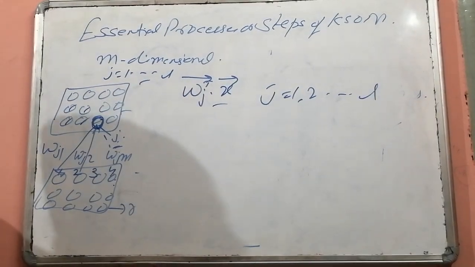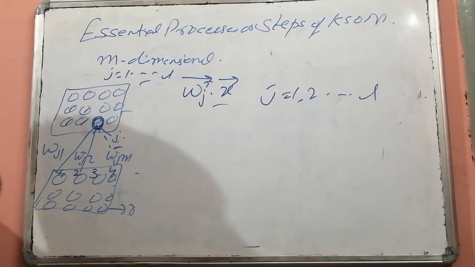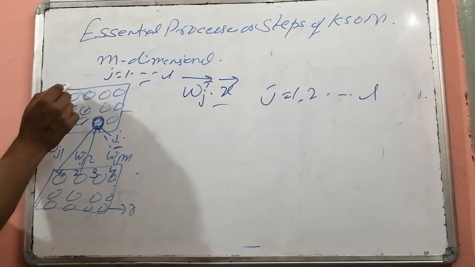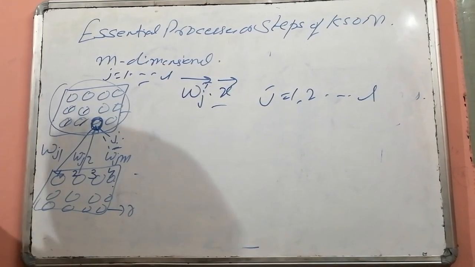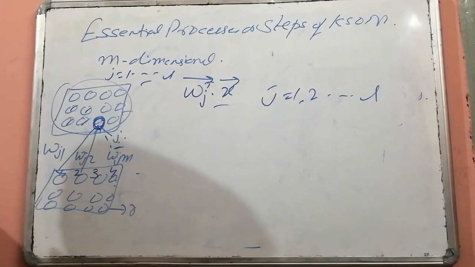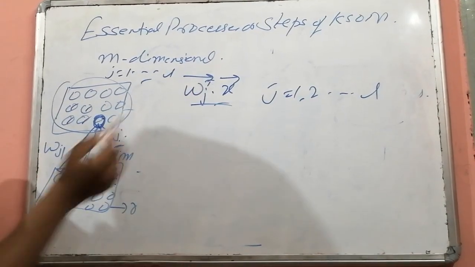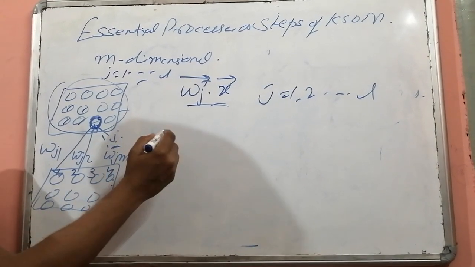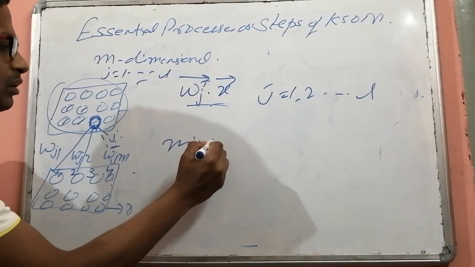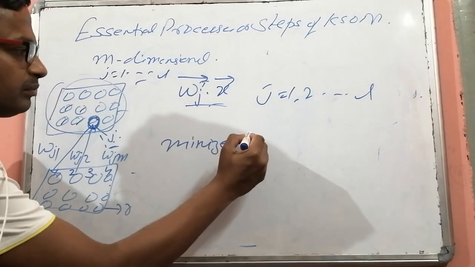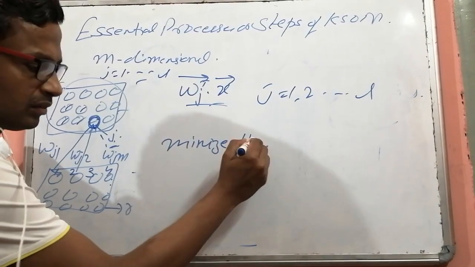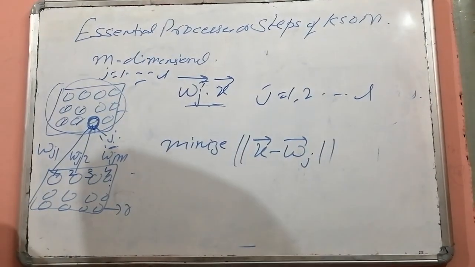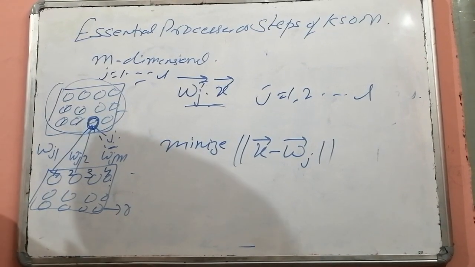We need to find the most similar weighted neuron out of these L neurons present in the output layer. So I'll compute this Wj transpose dot product x, and our main aim is to minimize the dissimilarity.